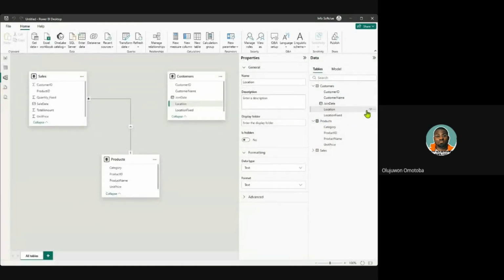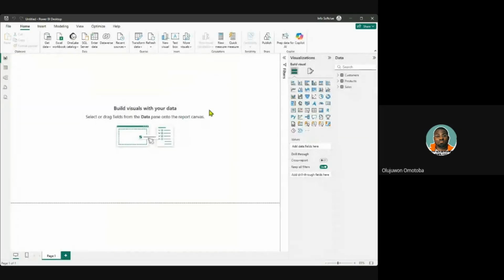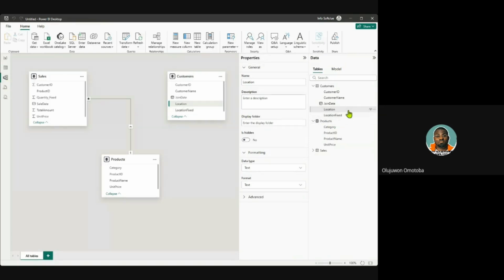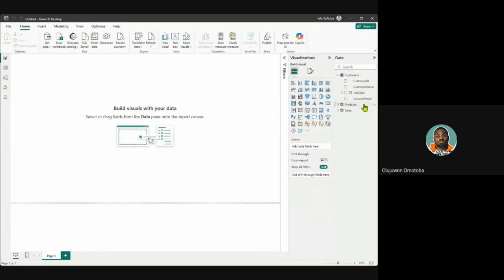So in the model view, let me show you how you're going to appreciate what happened. In the visualization environment, you will see that we're having two locations, and this is already confusing. To get this fixed, in the model view, we will just have to click on this eye. It looks like somebody's eye. When you click on this, it's not going to make it visible in the report view. And back in the report view, we can see that we cannot find it anymore.